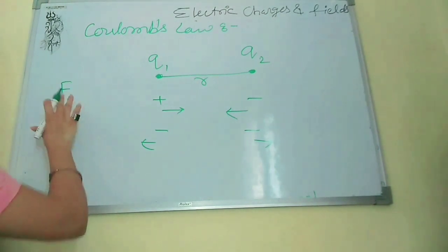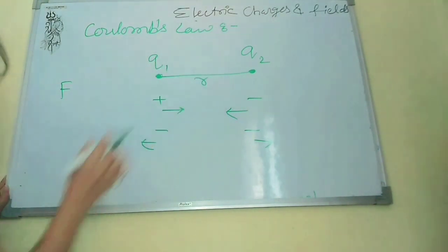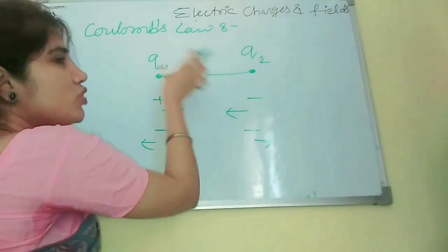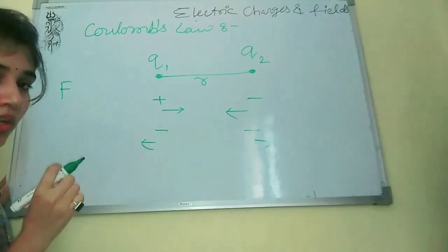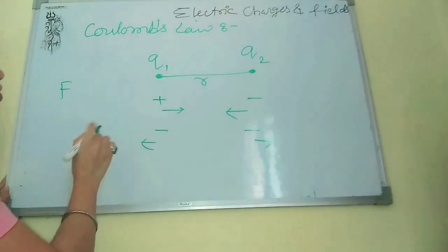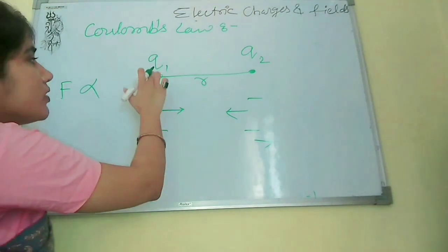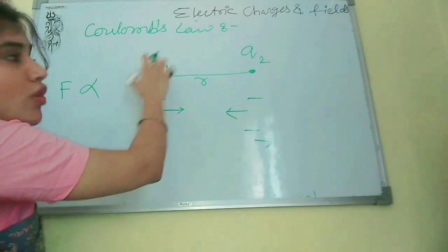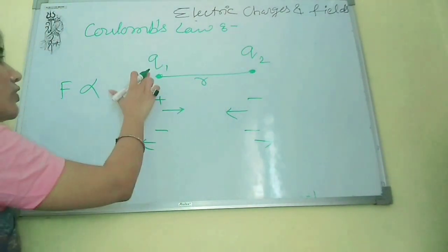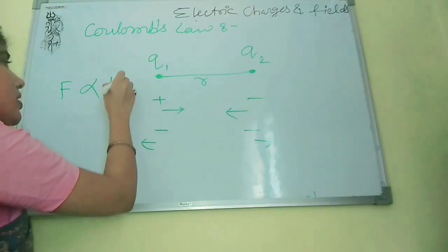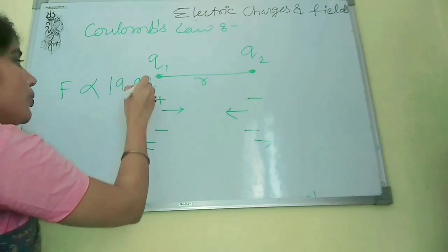So, the force between two charges placed at some distance in vacuum is directly proportional to the product of the magnitudes of the charges, that is Q1 Q2.